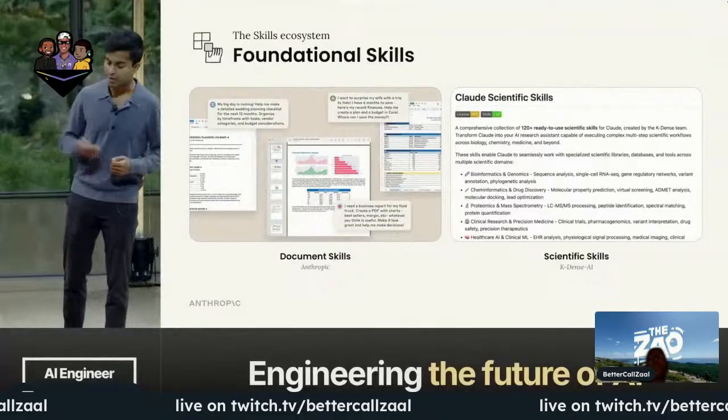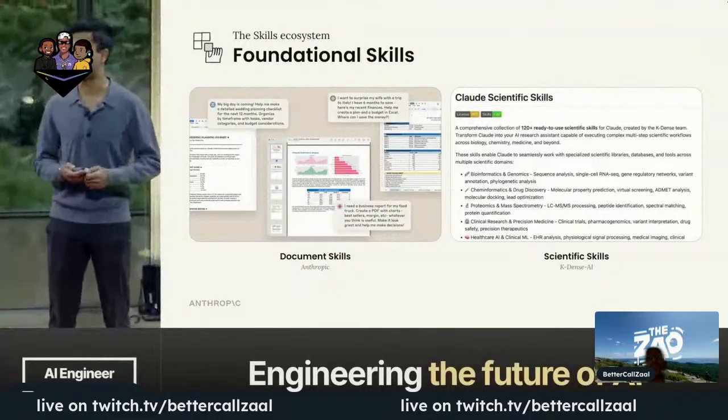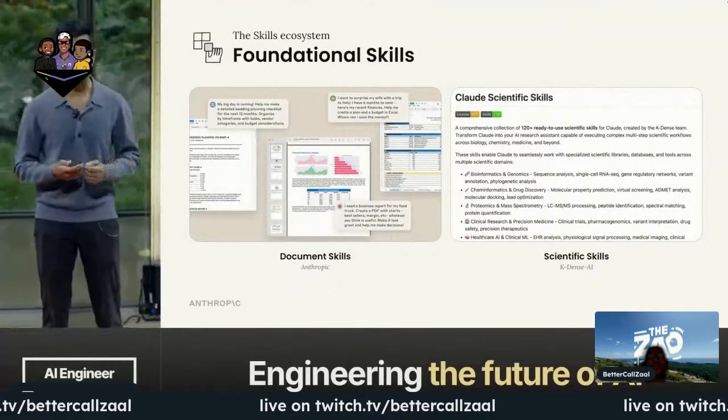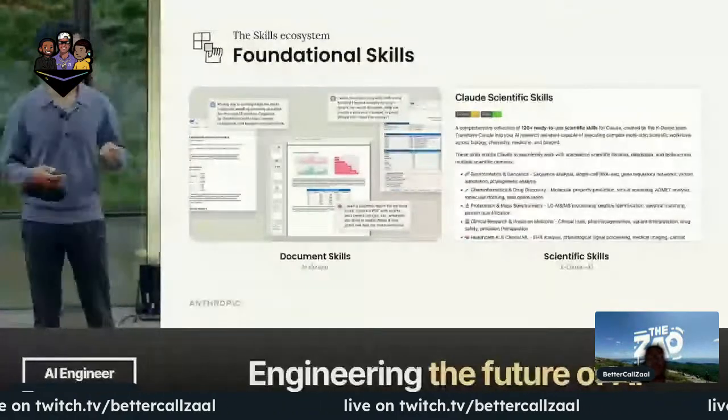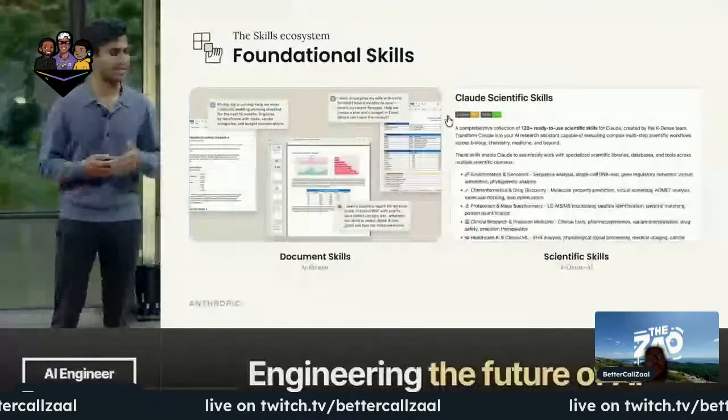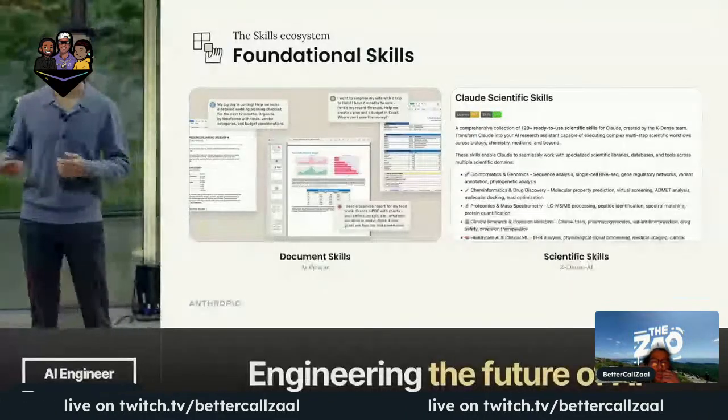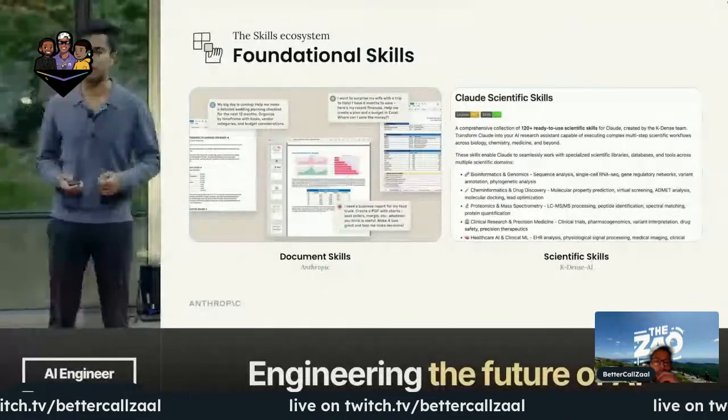To start, foundational skills are those that give agents new general capabilities or domain-specific capabilities that it didn't have before. We ourselves, with our launch, built document skills that give Claude the ability to create and edit professional quality Office documents. We're also really excited to see people at Cadence build scientific research skills that give Claude new capabilities like EHR data analysis and using common Python bioinformatics libraries better than it could before.